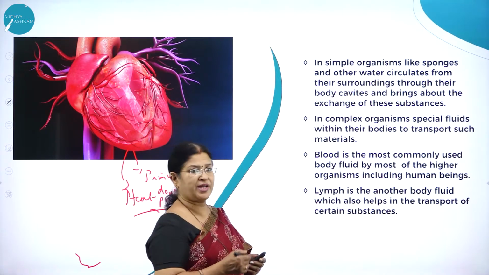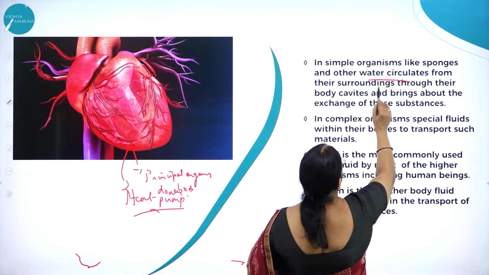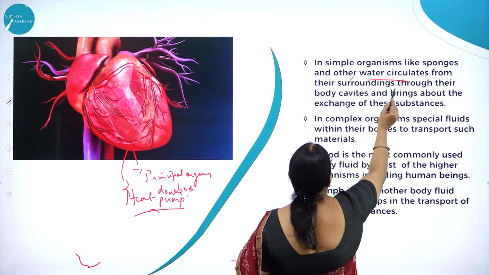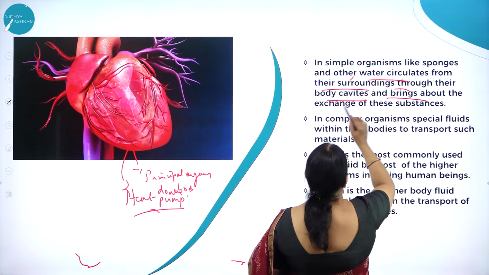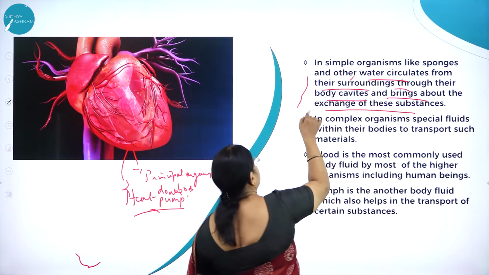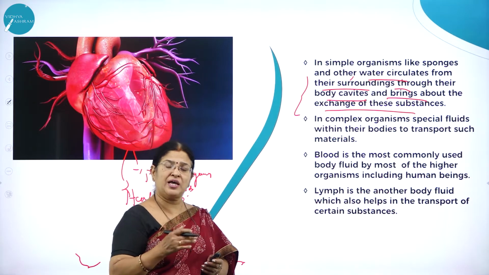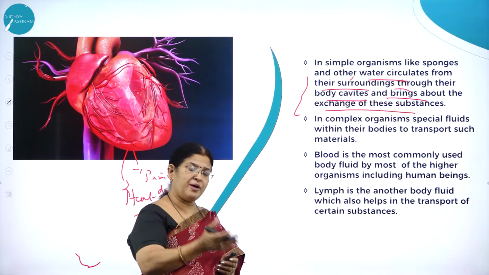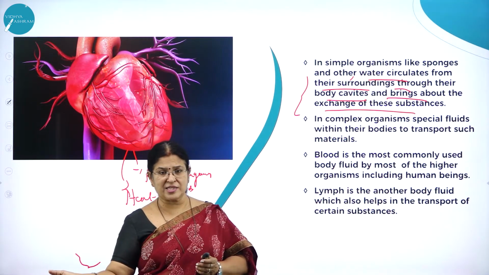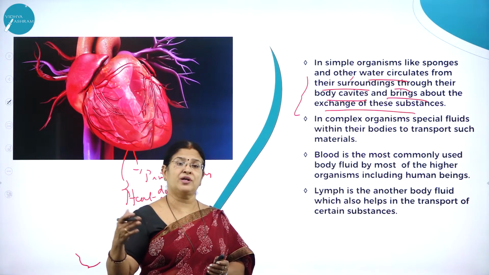So in simple organisms like sponges and other organisms, water circulates from their surroundings through their body cavities and brings about the exchange of these substances. See how animals have evolved from simplicity to complexity. From Porifera to class Mammalia, you can see the advancement made in body organization.